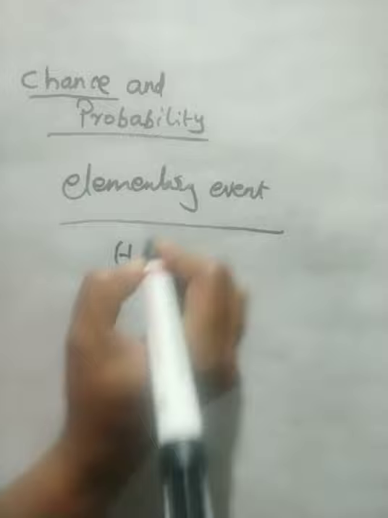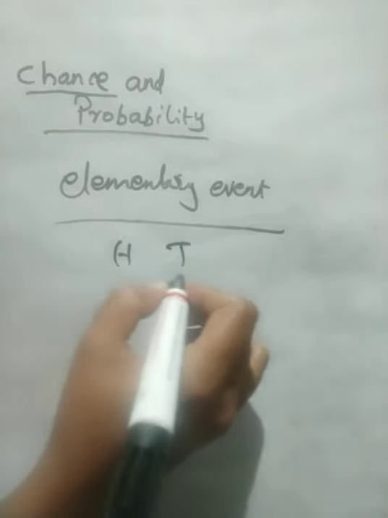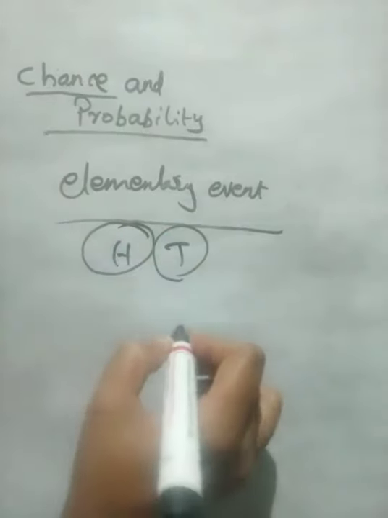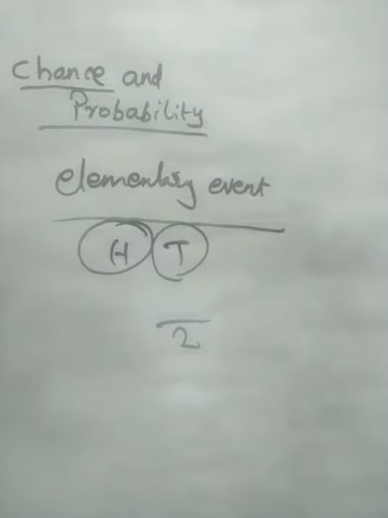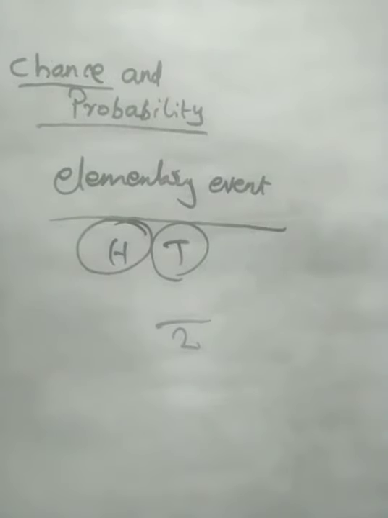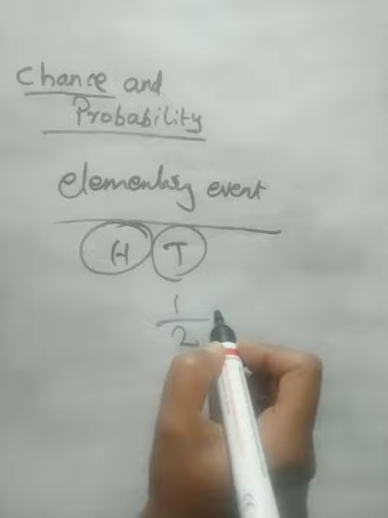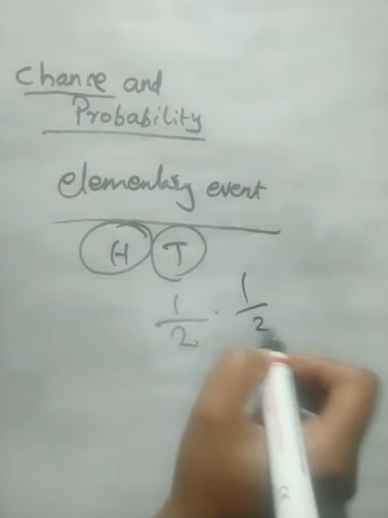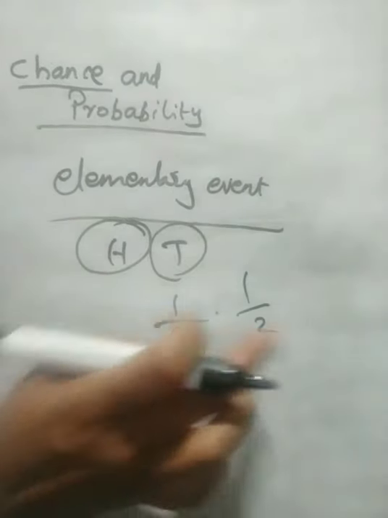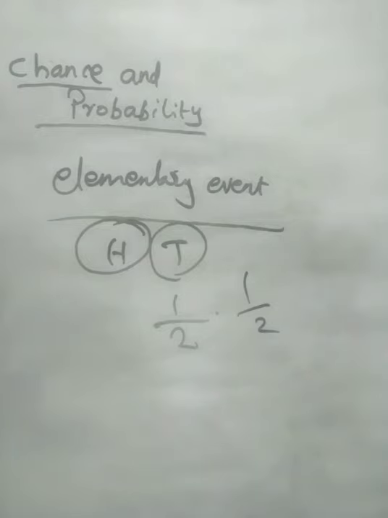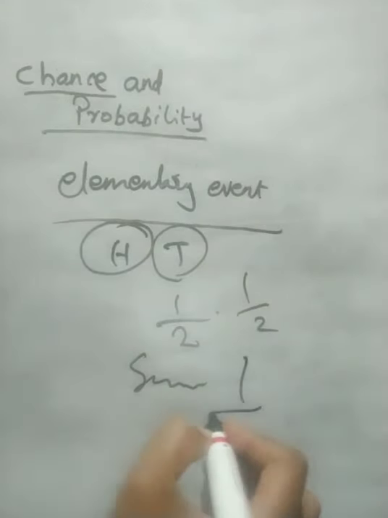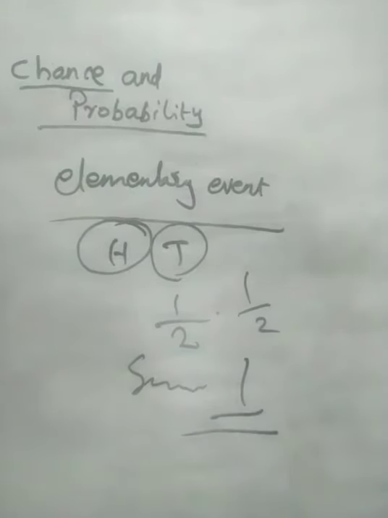In case of head and tail, total two outcomes were here, one head and one tail. Then the sum of all the probabilities of each elementary event is 1. Just understand it.